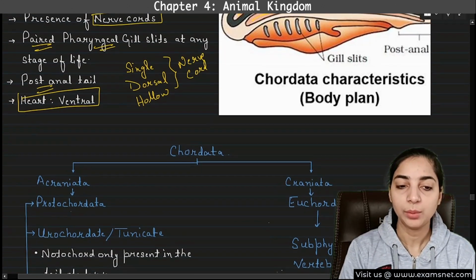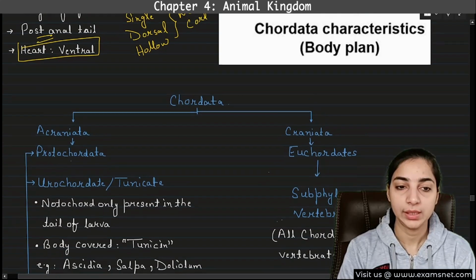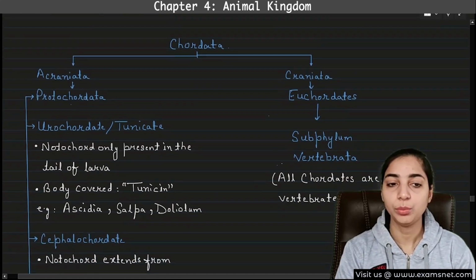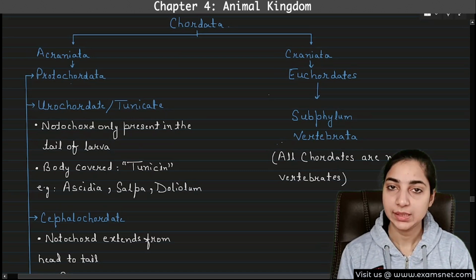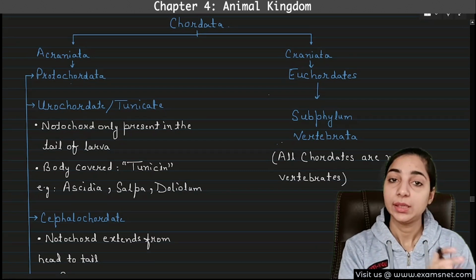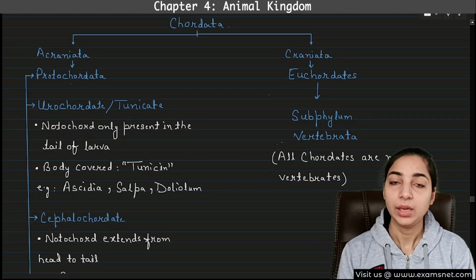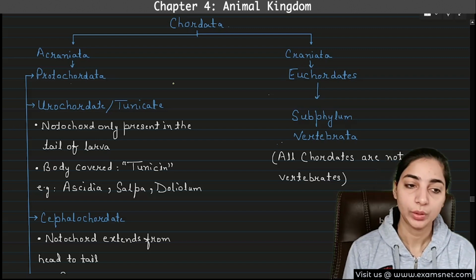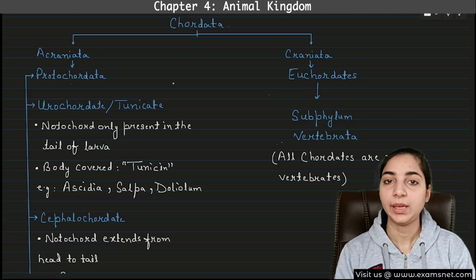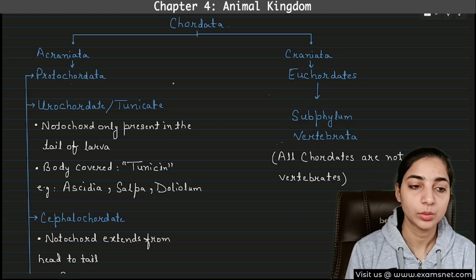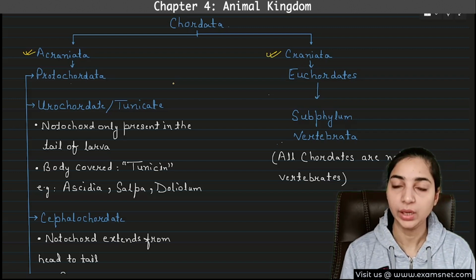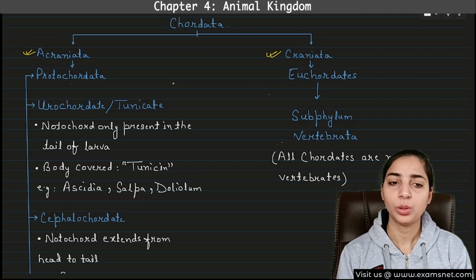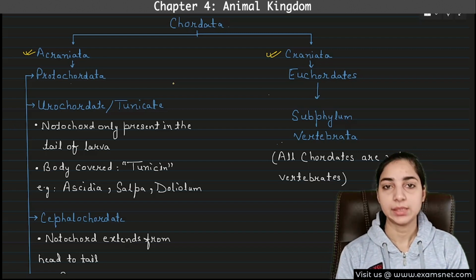Now we will come to the classification of the chordates, because there is a large number of chordates and different types of them. So it is very important to simplify this study. We cannot study them all together. So we will be broadly classifying the chordates into two groups. The first group is acraniata, and the second one is craniata. In most books, this will be the classification.